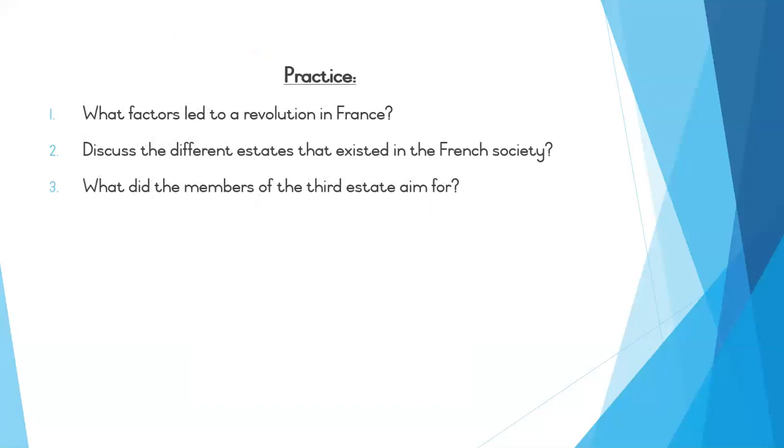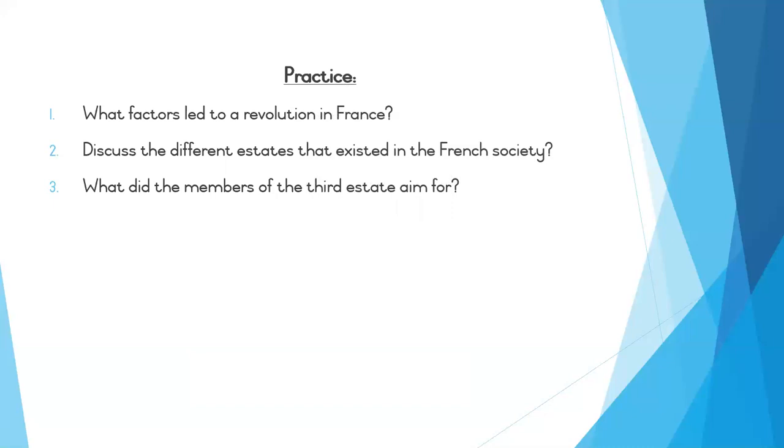Right, just so we could have a little bit of practice to know what you should be taking out of these lessons. Number 1, what factors led to a revolution in France? In other words, what caused it? What were the main causes as discussed in the beginning of the lesson? Number 2, discuss the different estates that existed in French society.